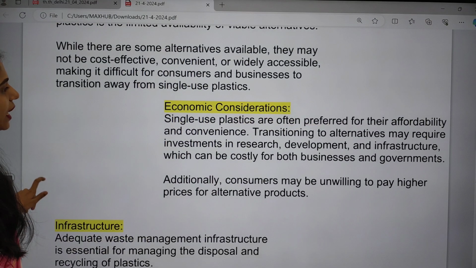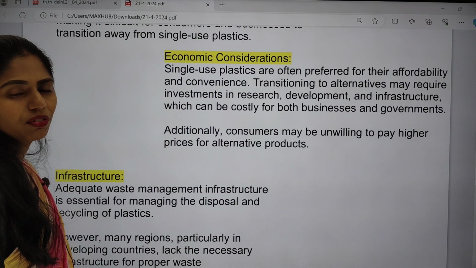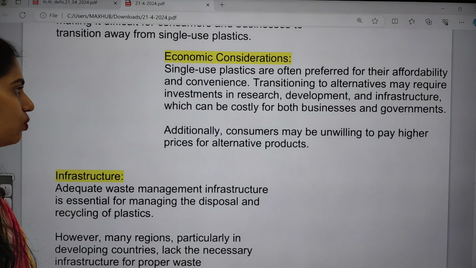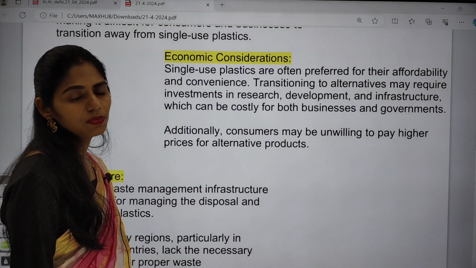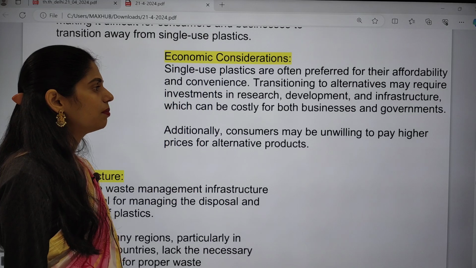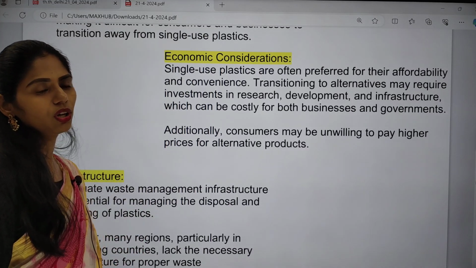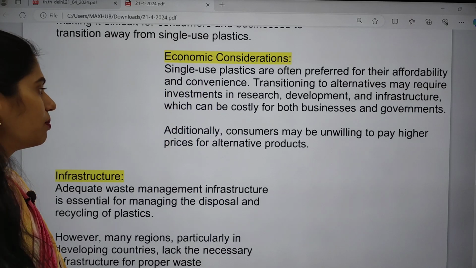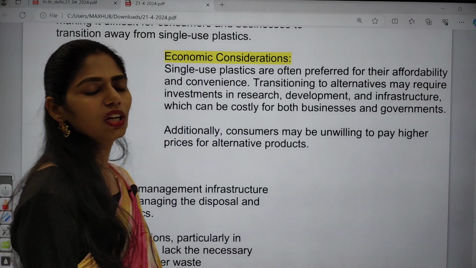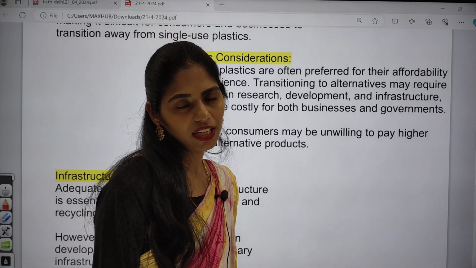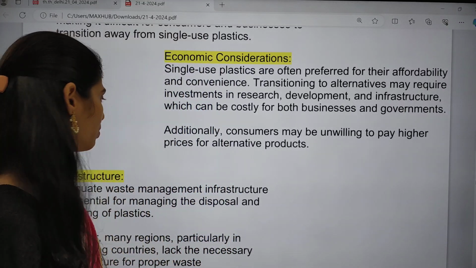And next one is economic consideration. Single-use plastics are always preferred because of their affordability and convenience. Okay, so if you want to go for alternatives, we have to focus on research and development, and on developing infrastructure that can be costly for both businesses and governments. And many people are not willing to pay a much higher cost for using other alternatives. So this is also one cause of concern.